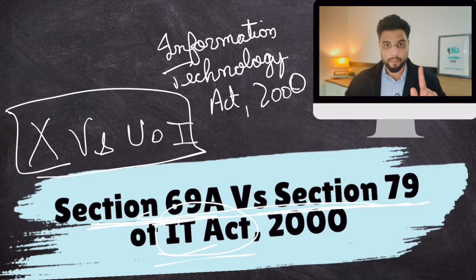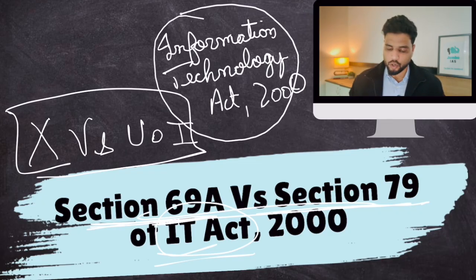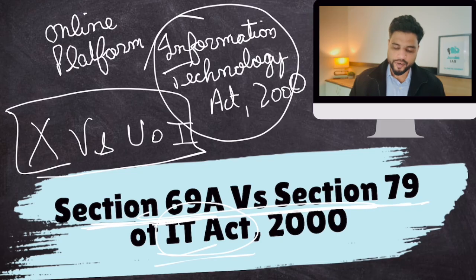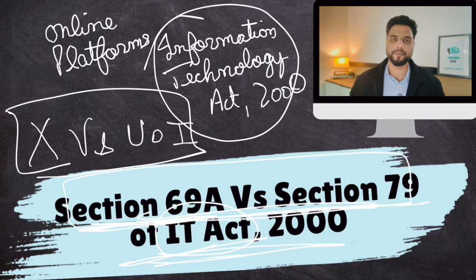Okay, now remember, the IT Act or these two sections basically regulate free speech or speech on online platforms. Okay, so free speech can be exercised anywhere, but free speech on online platforms is basically regulated via these two sections of the IT Act.